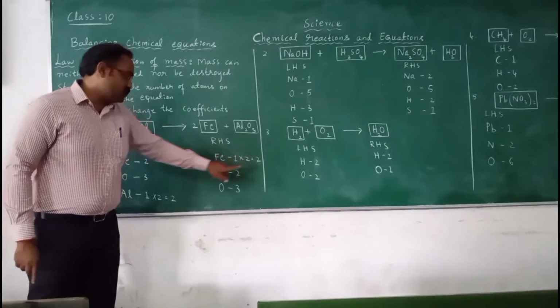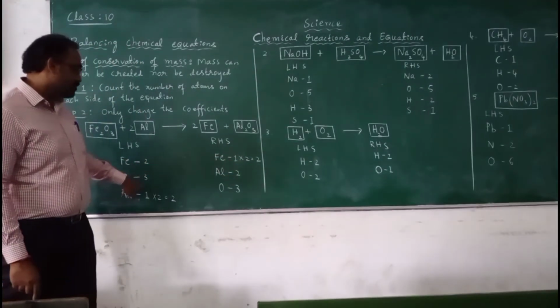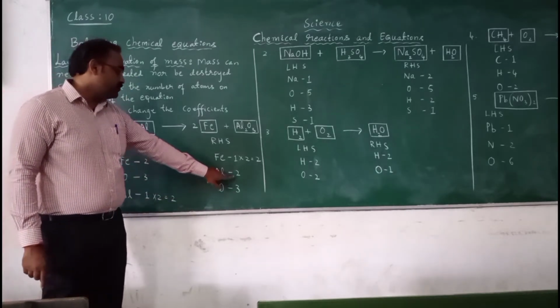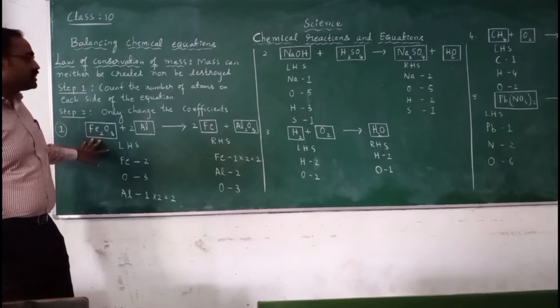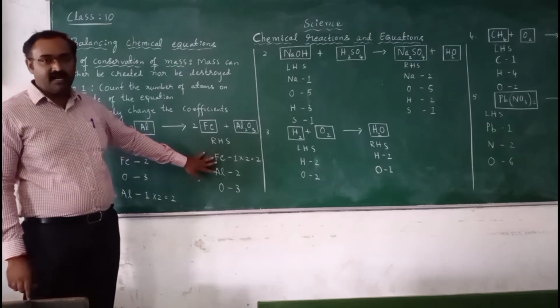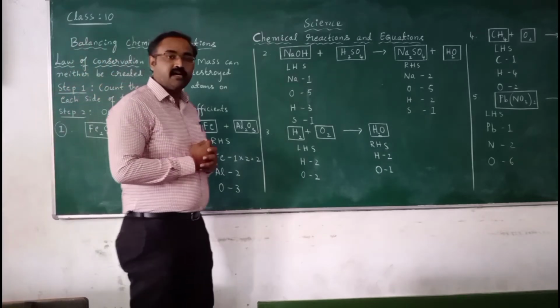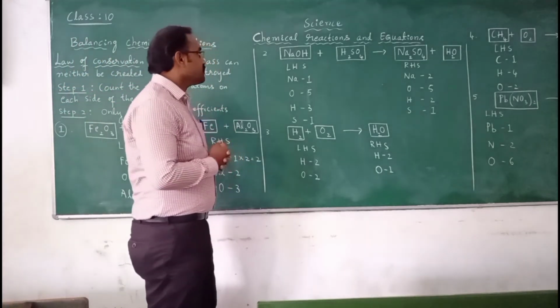So now Fe 2, right hand side 2. Oxygen 3, oxygen 3. Aluminium 2, aluminium 2. So the equation is said to be balanced. Now let us look into the other example.